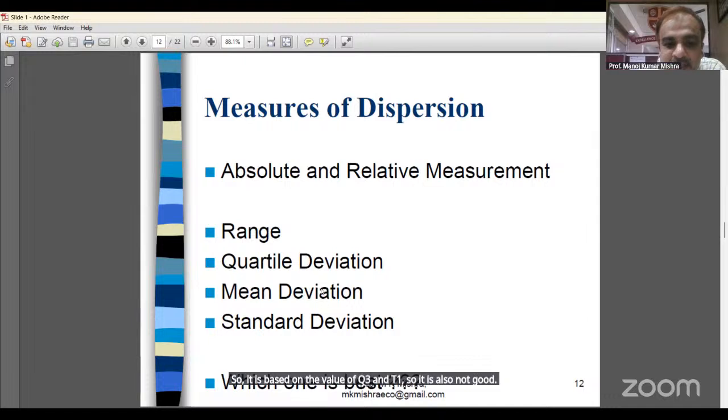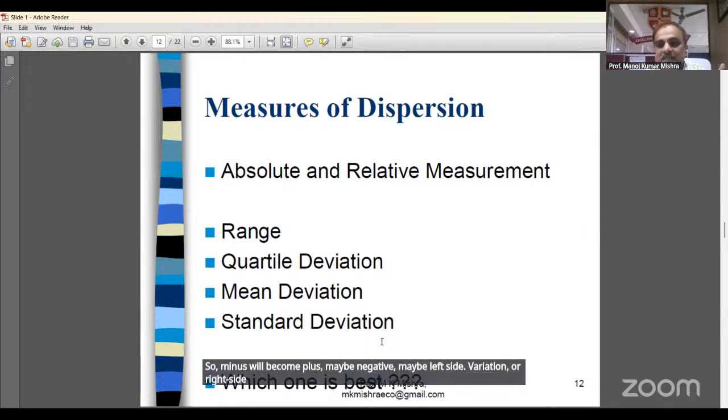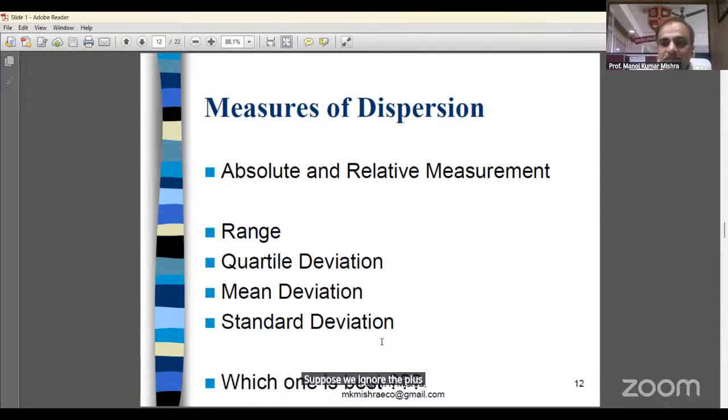Mean deviation is based on all the values, calculated from the mean, median or mode, but it ignores the plus and minus signs, so it is also not good. In standard deviation, we don't ignore the plus and minus. We do the square, so minus will become plus, whether it is negative, left side variation or right side variation. Suppose we ignore the signs, it will be zero. So we square the deviations, so it is better.